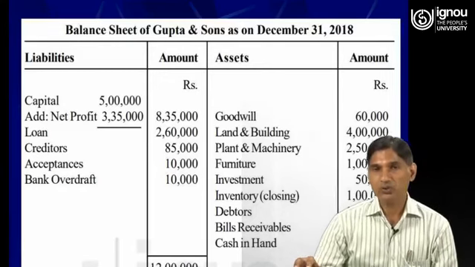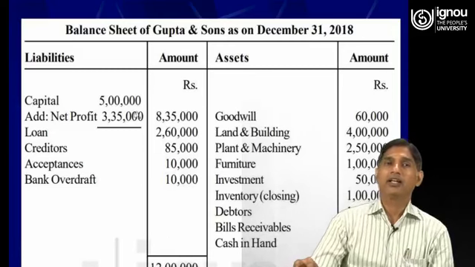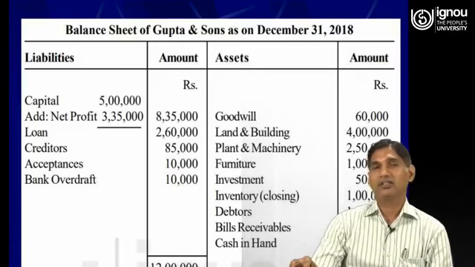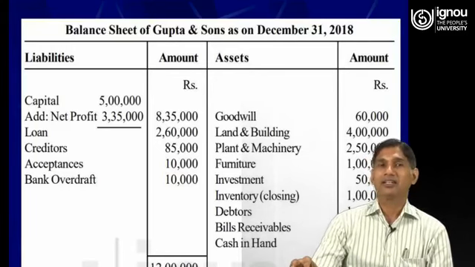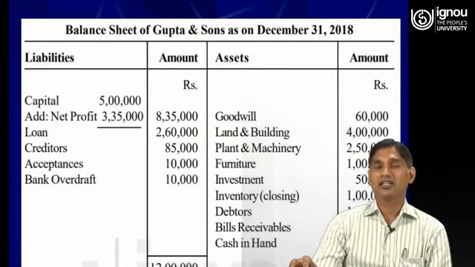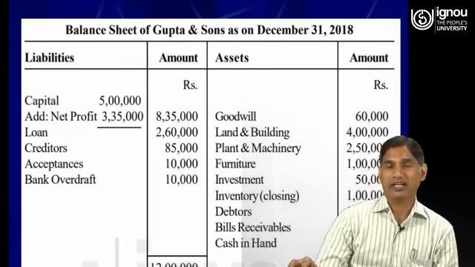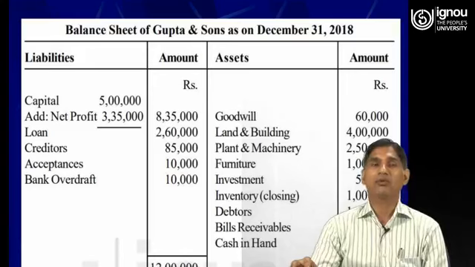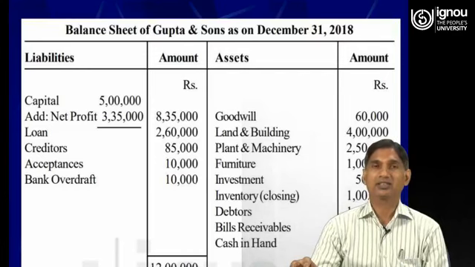So here you see that the total of the liability side and the total of the asset side match. Therefore, we can say that the arithmetical accuracy of the information is correct. Therefore, the preparation of the final accounts is true and fair to some extent as far as the arithmetical accuracy is concerned. So this is how the final accounts are prepared with the help of the information given in the trial balance. So this was all about this discussion.